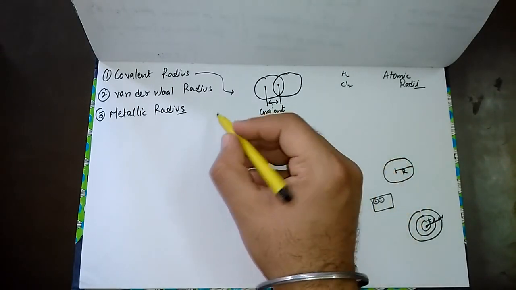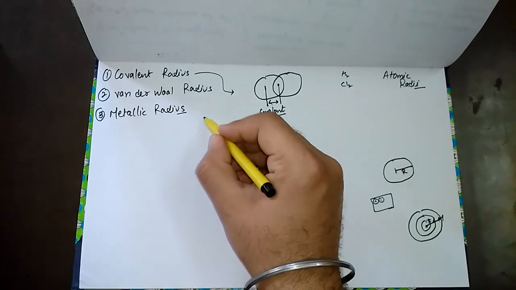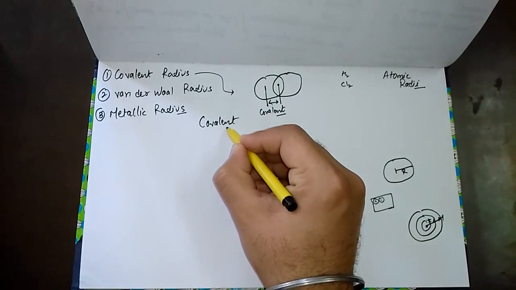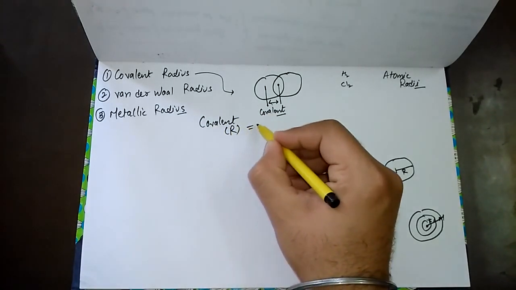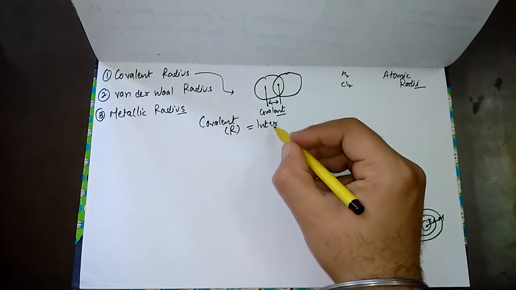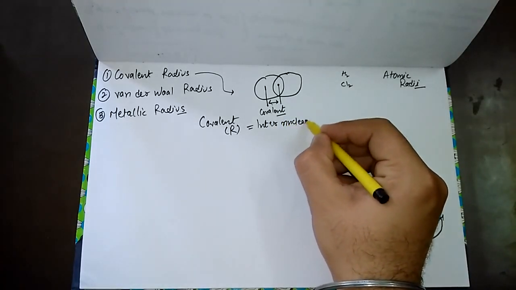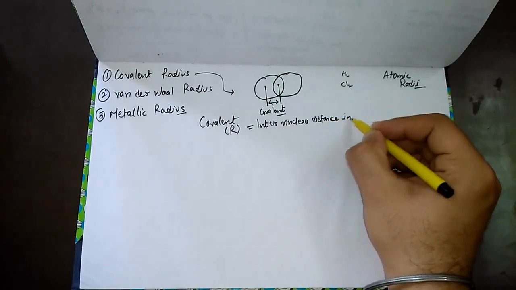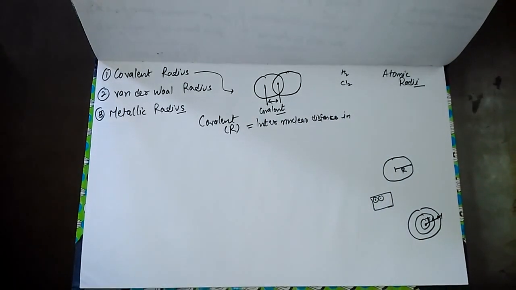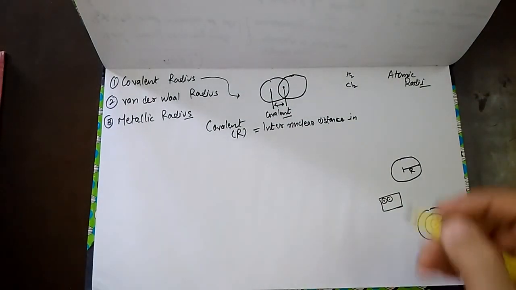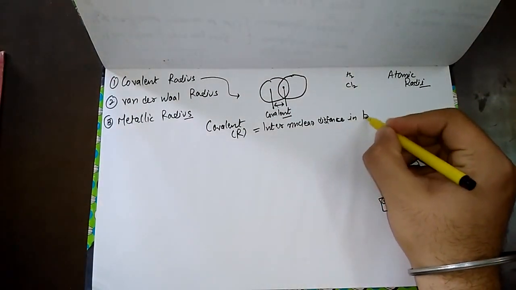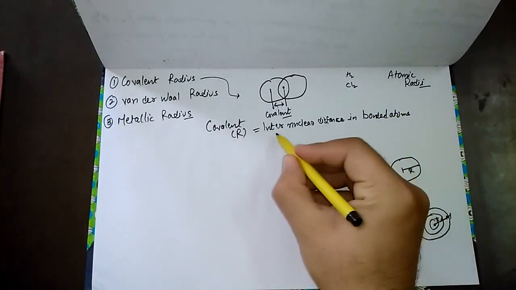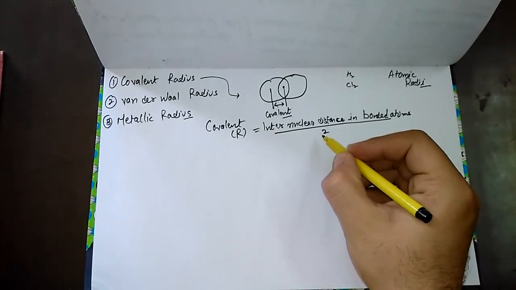So we also define the formula for the covalent radius. What is the formula? Covalent radius is defined as the internuclear distance in bonded atoms divided by 2.